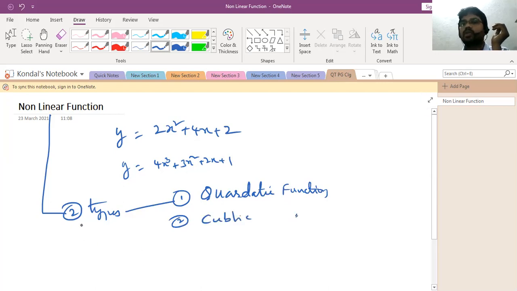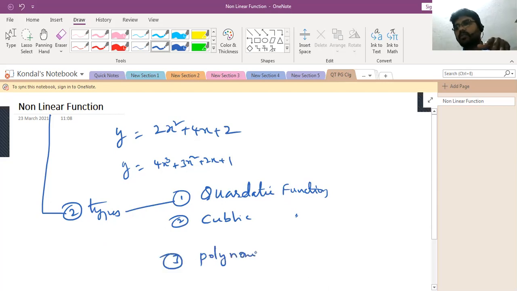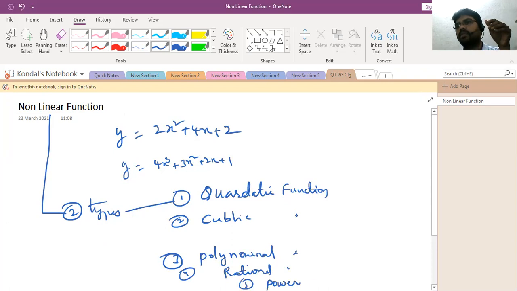Along with these two, there are other types of functions also in the non-linear, such as polynomial, fourth one the rational, and fifth one is the power function.